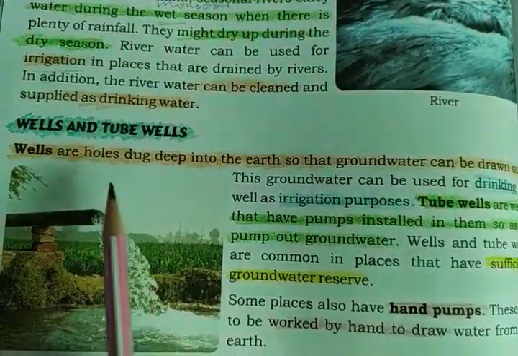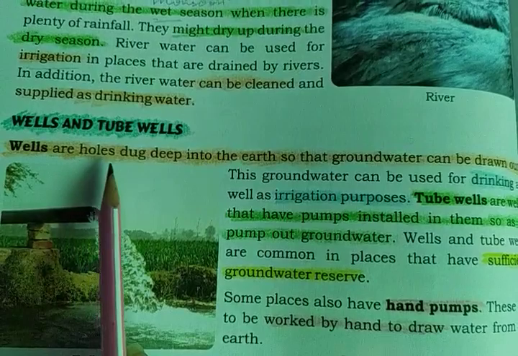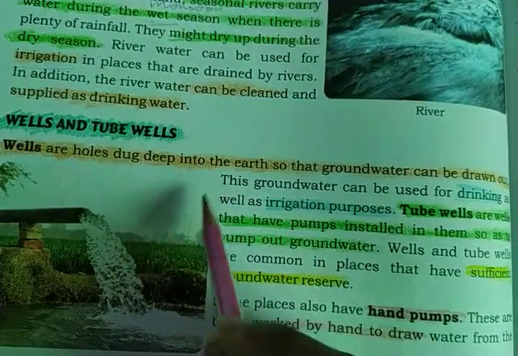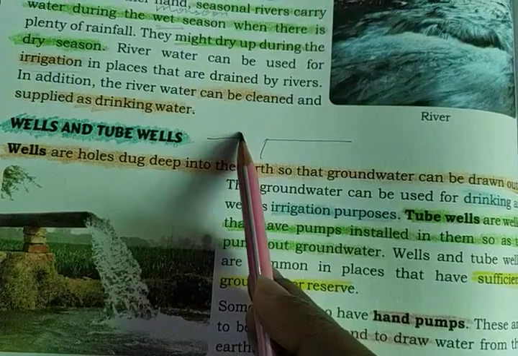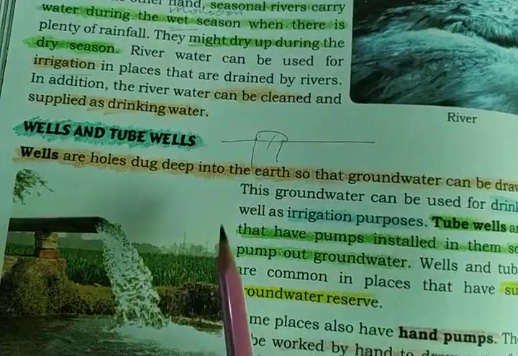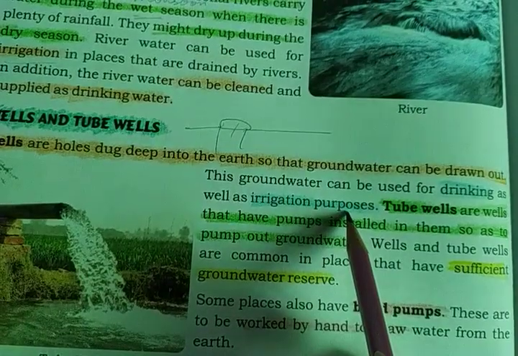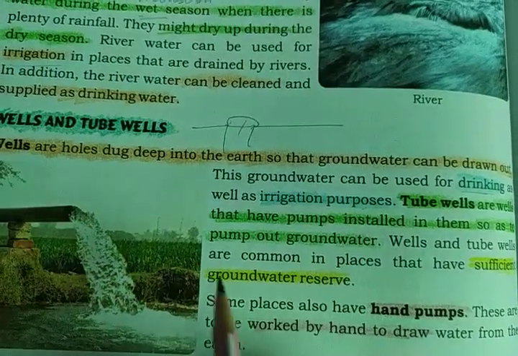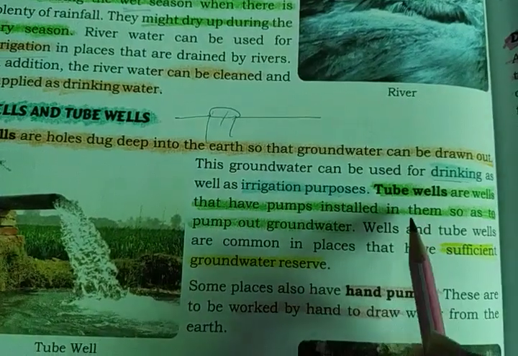Now let's talk about wells and tube wells. What are wells? Wells are holes dug deep into the earth so that the groundwater can be drawn out. A well is a hole dug in the ground from which we can take out water. The groundwater can be used for drinking as well as irrigation purposes. This water is clean. We can drink it very easily. We do not need to purify it.